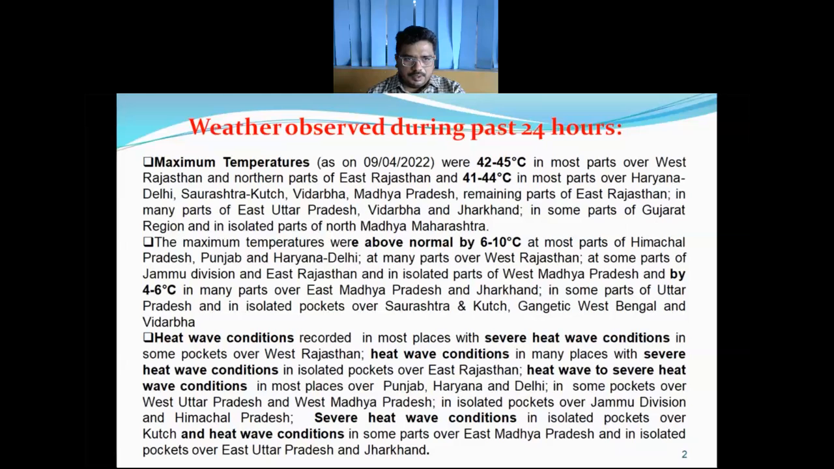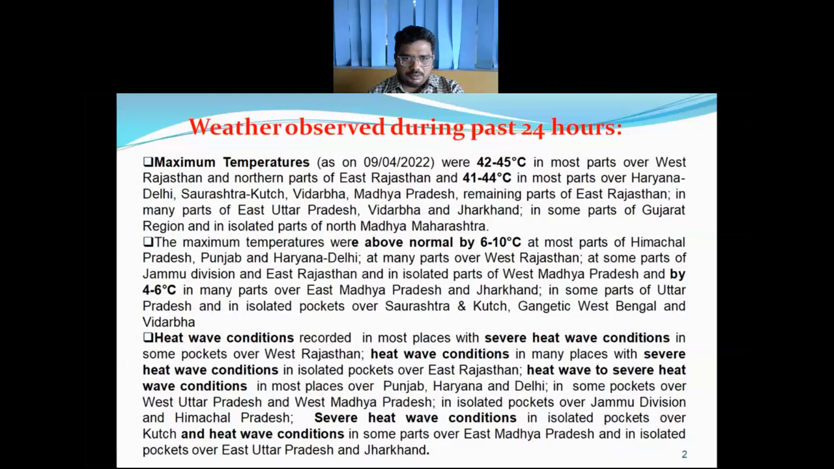Yesterday, maximum temperatures were in the order of 42 to 45 degrees Celsius in most places over West Rajasthan and northern parts of East Rajasthan, and in the order of 41 to 44 degrees Celsius in most parts over Haryana, Delhi, Saurashtra, Kutch, Madhya Pradesh, remaining parts of East Rajasthan, in many parts of East Uttar Pradesh, Vidarbha and Jharkhand, in some parts of Gujarat region and in isolated parts of North Madhya Maharashtra.